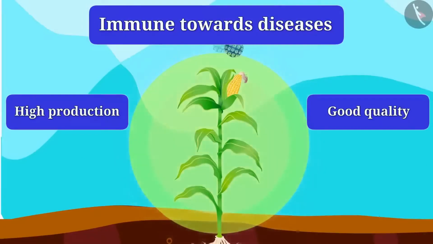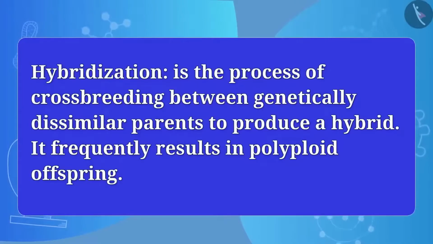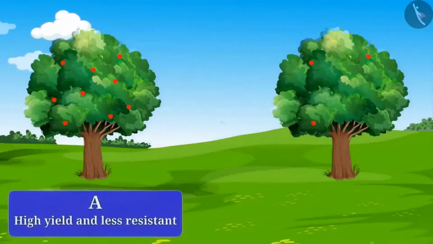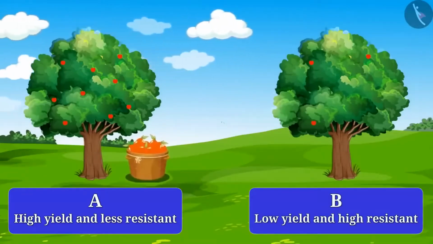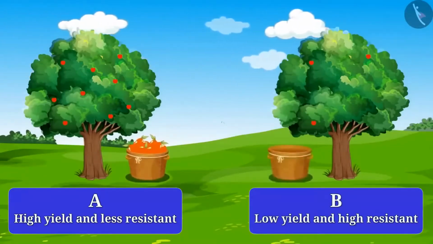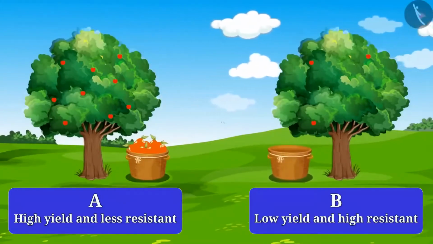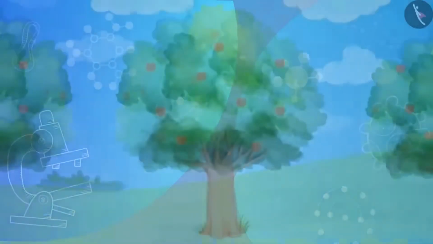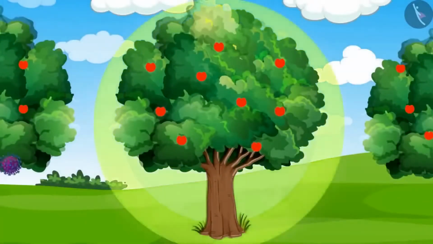And one way to include all these desired features is hybridization. So guys, do you know what this hybridization is? Come, let's understand. Suppose you have two types of trees, A and B. Tree A gives high yield and is less resistant towards disease, while tree B gives low yield and is highly resistant to disease. So, what qualities do you need for a good harvest? Just think. A tree which has high yield and is highly resistant towards disease.